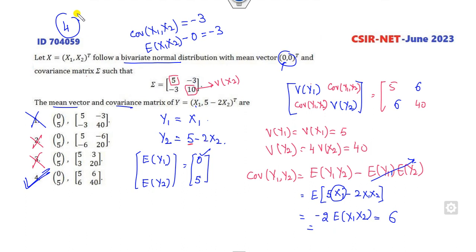That's very simple. There is no need to think about anything. Whatever relation is given to you, consider it as y1, consider it as y2, find the mean, and find this matrix. The variances are the diagonal entries. The covariance we can use here, and you can get the right answer.